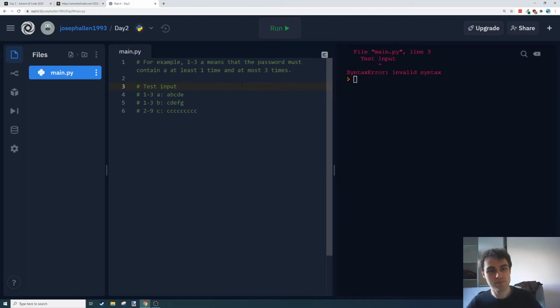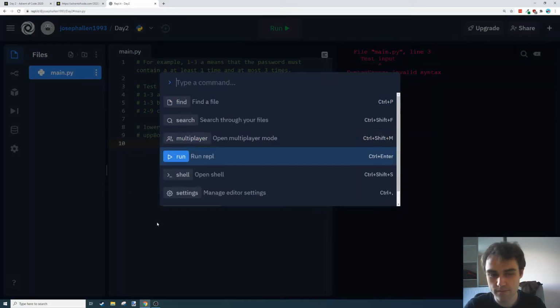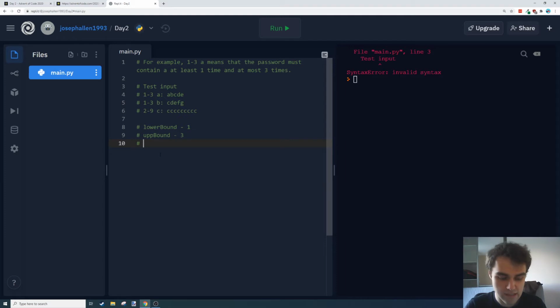Okay, so this one's a bit more abstract, a bit trickier to break down. What I'm probably going to do is, instead of trying to look at all of this at once, I'm thinking we're going to need some sort of function that's probably going to take these 4 inputs. So each password is going to be valid based on, I guess, a lower bound, an upper bound, a character, just call it char, and a password.